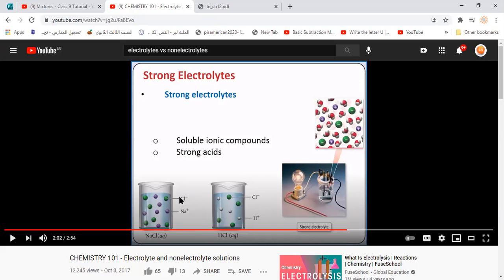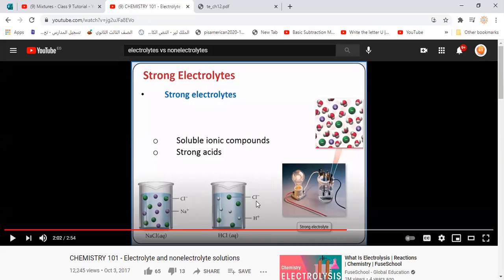So all ionic compounds are considered strong electrolytes because they break down into ions. Also some covalent compounds, like strong acids, only strong acids, like hydrochloric acid, sulfuric acid, phosphoric acid, are considered good or strong electrolytes. Why? Because they break down completely into hydrogen ion, which is positive, and the chloride ion in the case of hydrochloric acid, or sulfate ion in the case of sulfuric acid, and so on. So they can also conduct electricity.